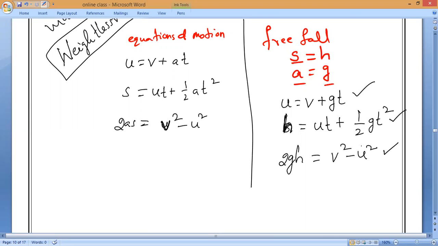Yes, sir. That's all. Even further, for your foundation, I will simplify these equations even more based on the cases which we will study in the coming classes: weightlessness, orbital velocity, escape velocity. All these things we'll study in the coming classes, which is a major foundation for your future.